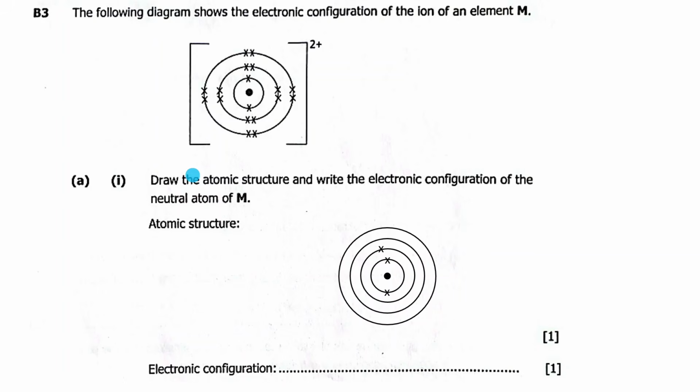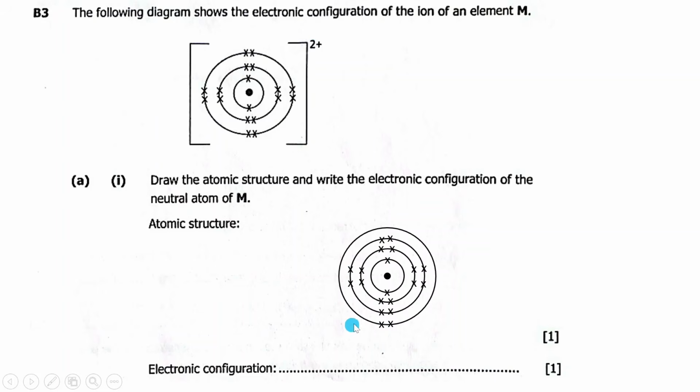Then here, there must be 8. In this shell, also 8 electrons. Then in the last shell, it should have 2, which were lost. So this is the structure of an atom before it became an ion. It lost these 2 to look like this and form an ion.